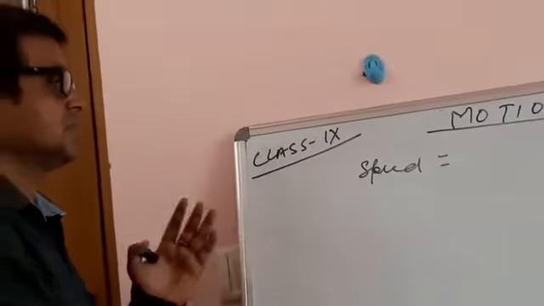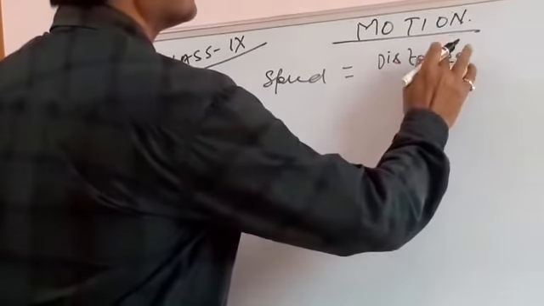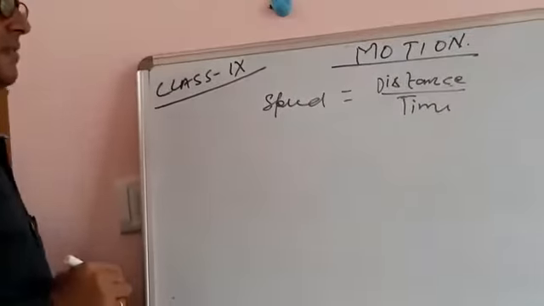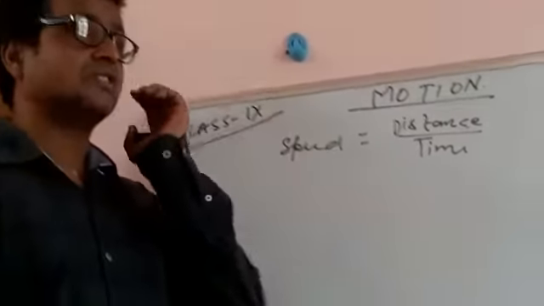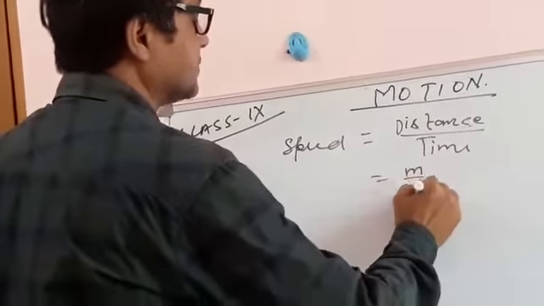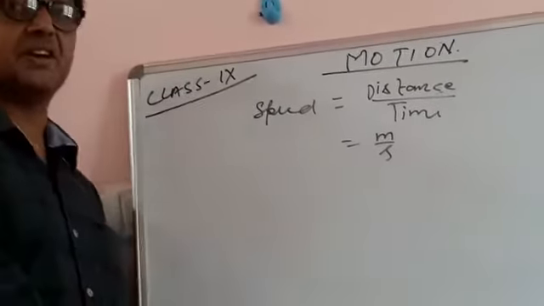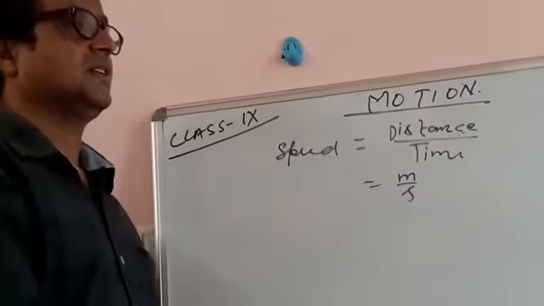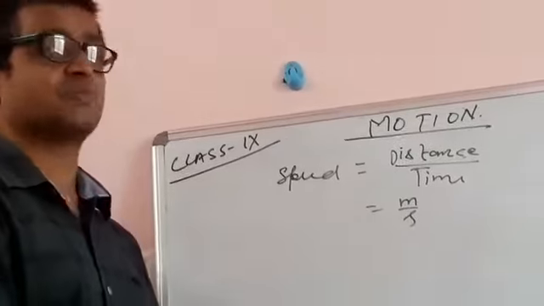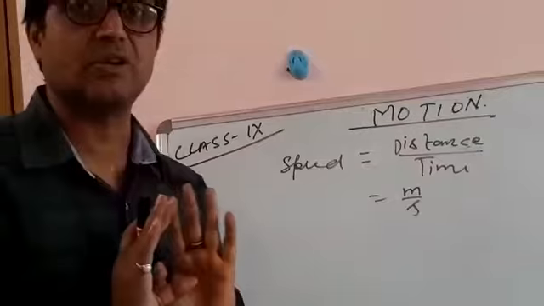So speed is equal to distance upon time, and the unit is meter per second. If speed comes in front of you, remember simply distance upon time. In physics, if you are asked to define it, writing distance divided by time is called speed, there is no problem at all, my dear children.